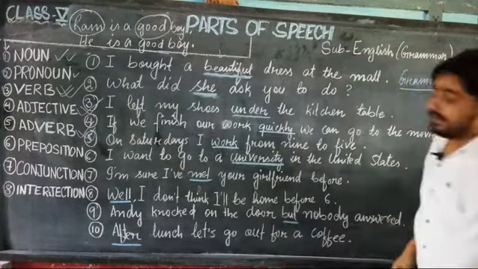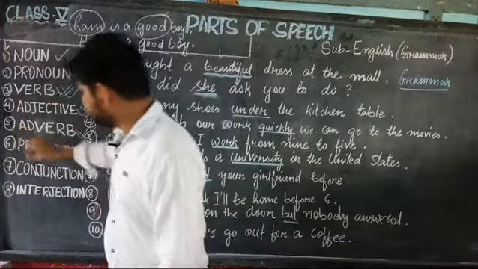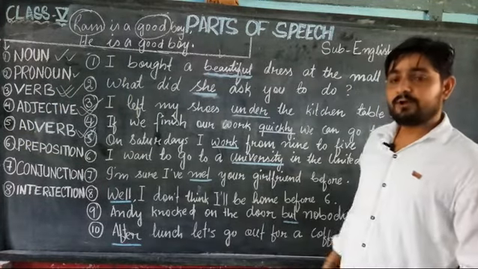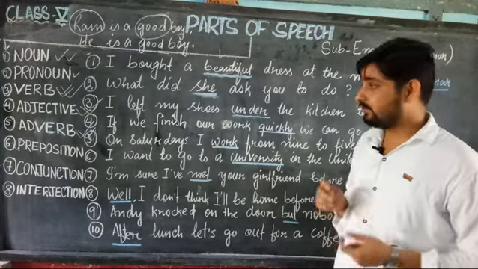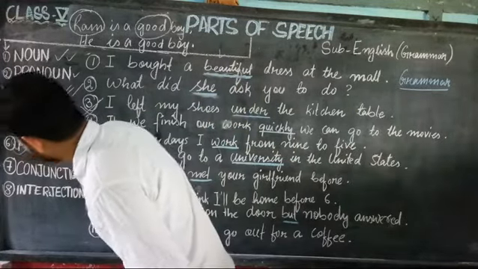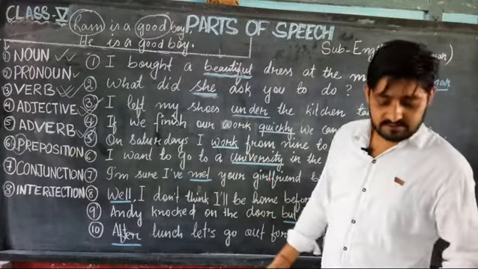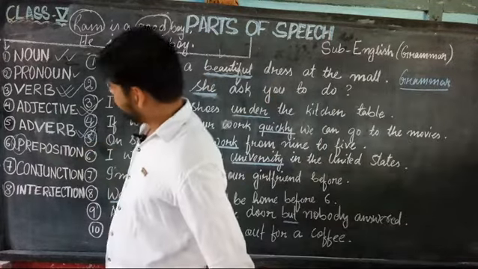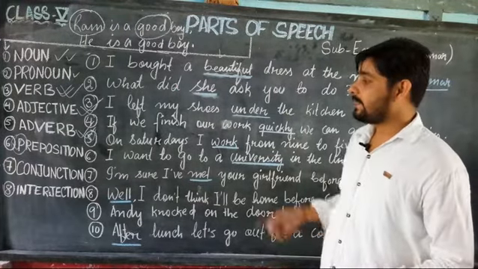Next we have the preposition, the sixth point. Prepositions show the relation between a noun or a pronoun and some other words in a sentence. It is generally used before a noun or a pronoun.